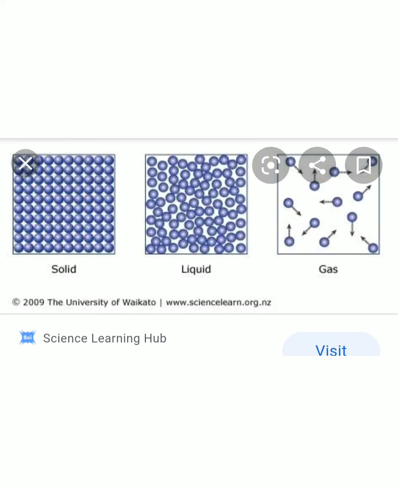That is, it produces spaces in between. Thus, solid becomes liquid. When we heat this liquid again, the particles again absorb energy and become free to move everywhere. That is, liquid changes to gas. Okay.